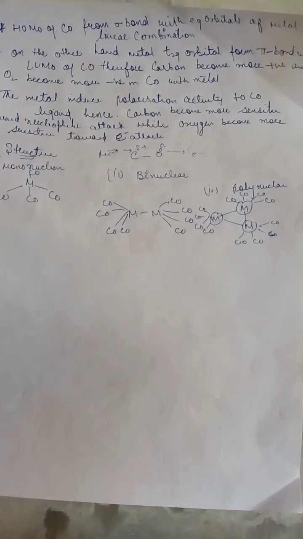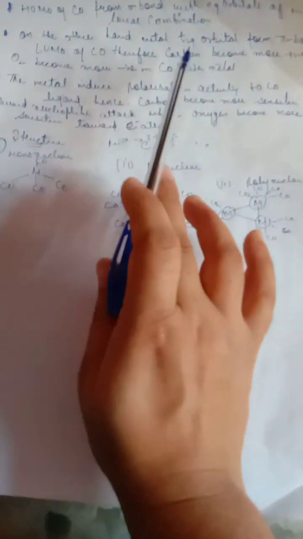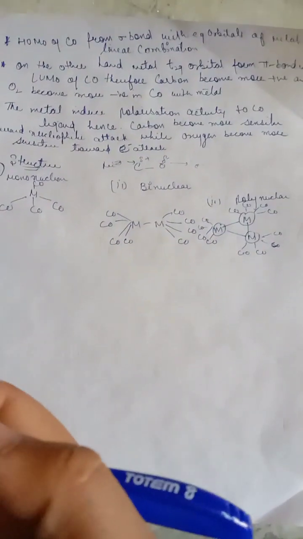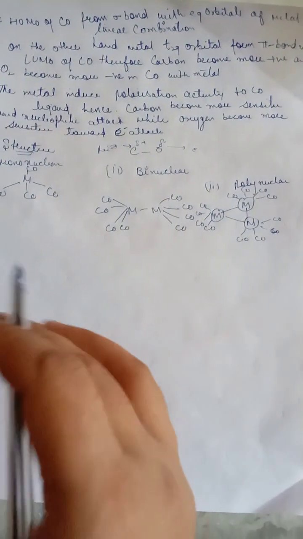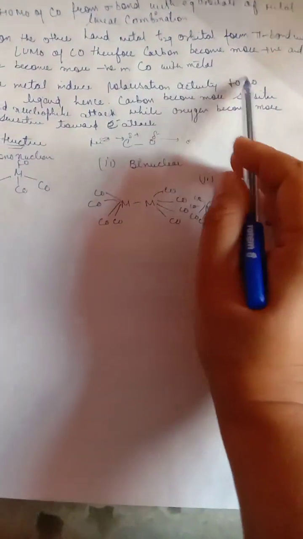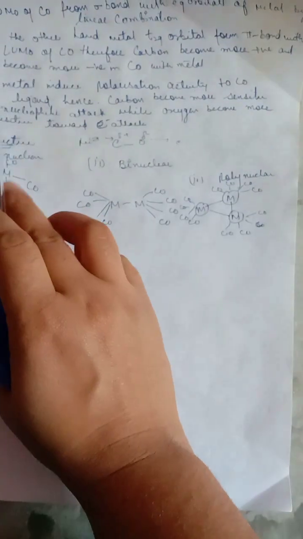We discussed the eg and t2g orbitals in previous videos. On the other hand, the metal t2g orbitals form a pi bond with the LUMO of the carbonyl. Therefore, carbon becomes more positive and oxygen becomes more negative. The metal induces polarization of the carbonyl ligand, hence carbon becomes more sensitive toward nucleophilic attack, while oxygen becomes more sensitive toward electrophilic attack. Here, on the carbon side it is positive and nucleophiles attack, and on the oxygen side the electrophile attacks.